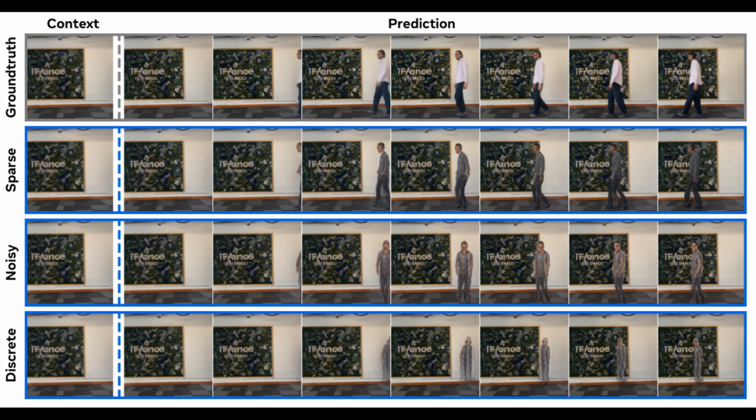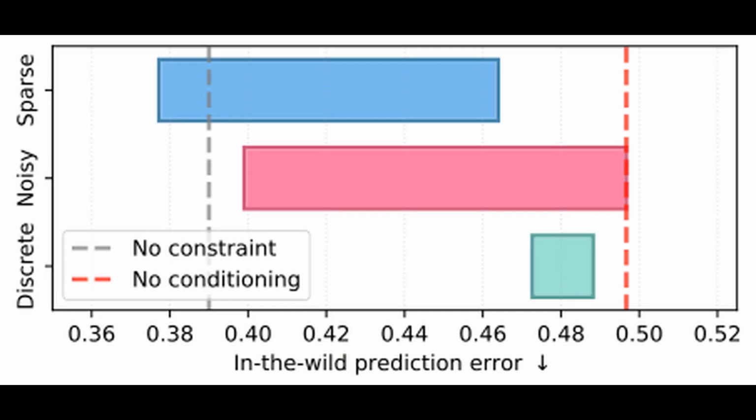This is actually a departure from previous work in this area, which often used discrete latent action spaces. The researchers found that for the complexity of in-the-wild videos, continuous representations are just better suited. Let's look at the quantitative results. This chart shows the prediction error for different approaches, and we can see that sparse and noisy approaches consistently outperform the discrete approach. But interestingly, they note that achieving the absolute lowest prediction error isn't always the goal. There's a balance between minimizing error and learning meaningful, useful action representations.